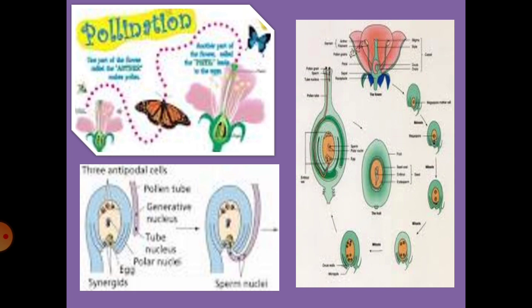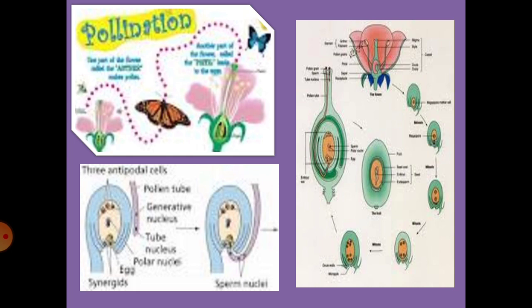It extends towards the ovule through the micropyle. That is, the tip of the tube ruptures and it releases what? Can you understand, children? It ruptures and releases two male gametes into the embryo sac.